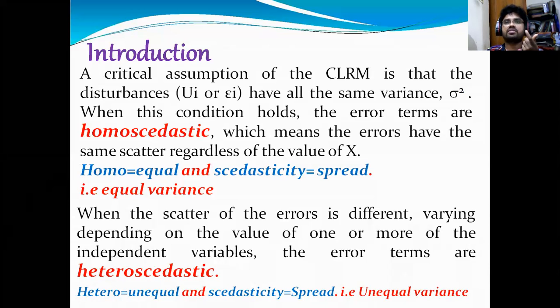When the disturbances do not have the same variance across the observations, it is called heteroscedasticity. Again repeating, hetero means unequal, scedasticity means spread. Homo means equal, hetero means unequal.